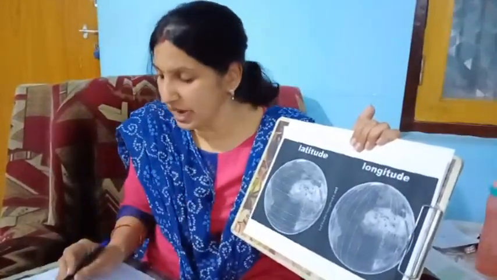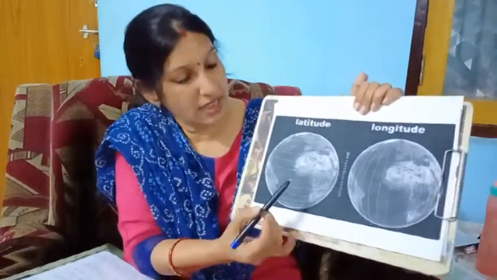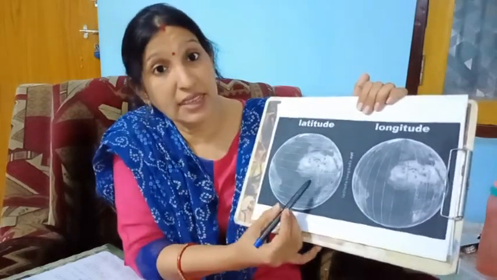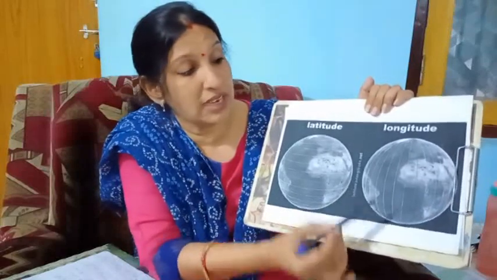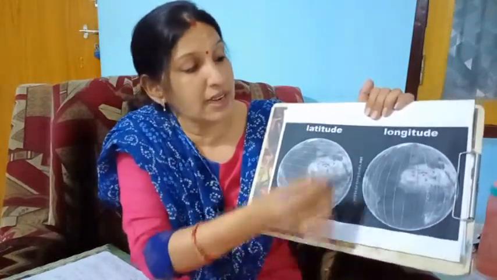Now, let me explain to you about the longitudes. Longitudes are also called meridians. Here is the picture which I am going to show you about the longitudes. The imaginary lines running from the North Pole to the South Pole are known as longitudes. Can you see the difference here, children? The latitudes are the lines which run from east to west, whereas the longitudes are the long lines which run from the North Pole to the South Pole.